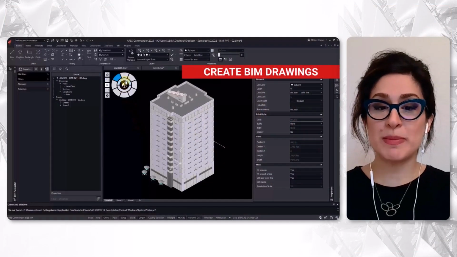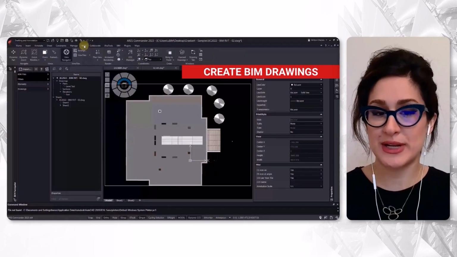1, ARES Commander is creating such drawings in the DWG format. This is very important because you can share execution drawings. Number 2, ARES Commander is aiming at the CAD users who by definition cannot read drawings from Revit or other BIM software. The logic behind creating BIM drawings is pretty simple.